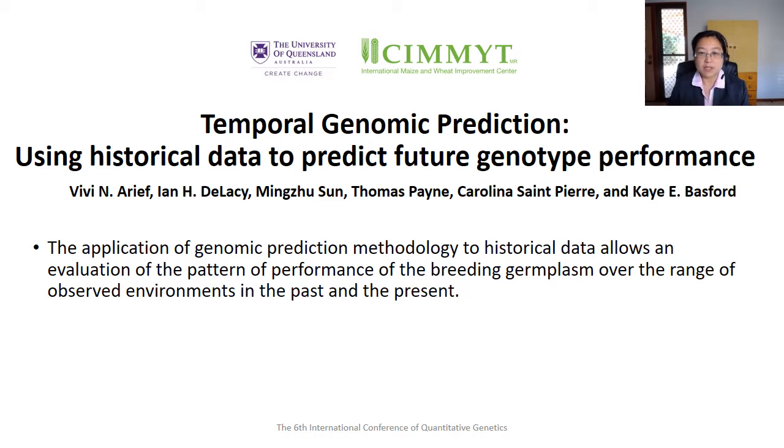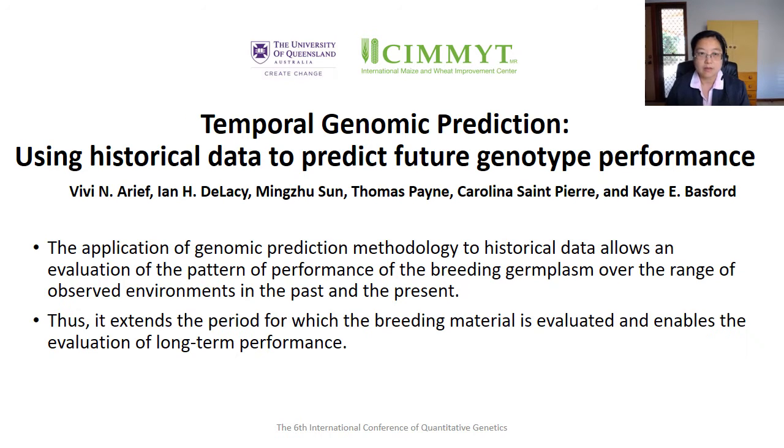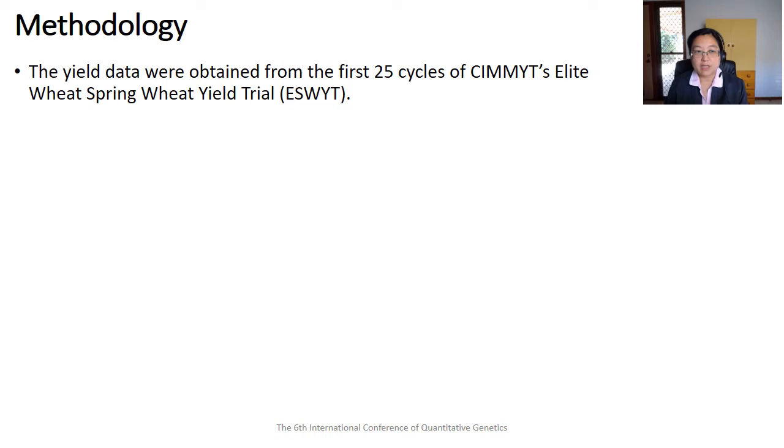Temporal genomic prediction uses appropriate relationship matrices to obtain a complete prediction of all tested genotypes in the past and present environments. This application of temporal genomic prediction is demonstrated using historical data from a CIMMYT wheat breeding program. Each cycle of ESWYT is equivalent to a year and tested around 50 genotypes worldwide. Therefore, this dataset comprises yield data of 686 genotypes across 25 years from 1,387 trials across 382 worldwide locations.